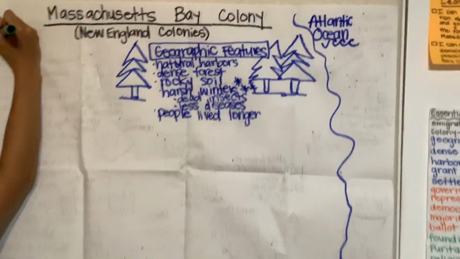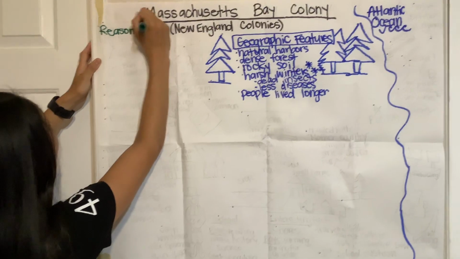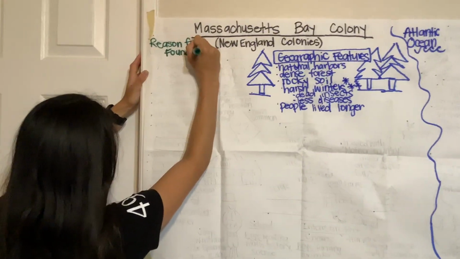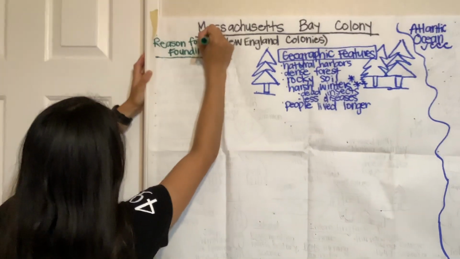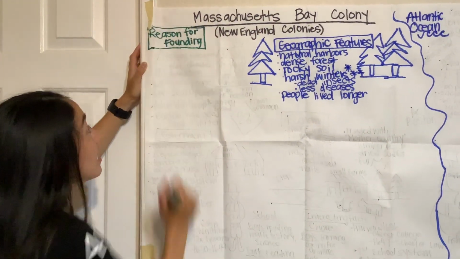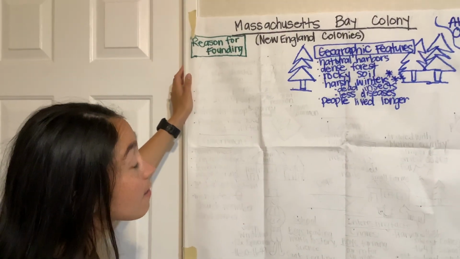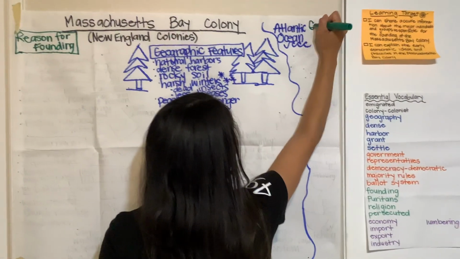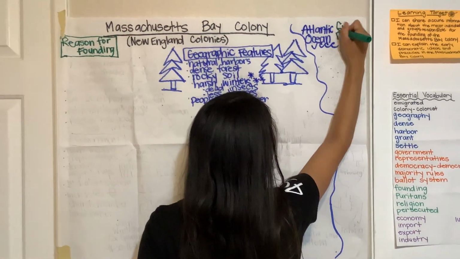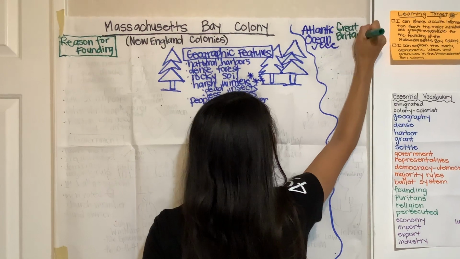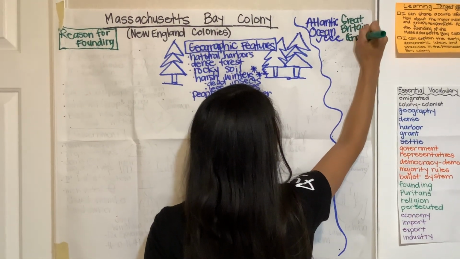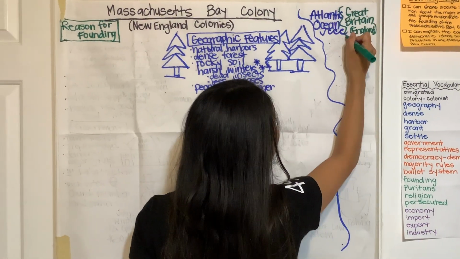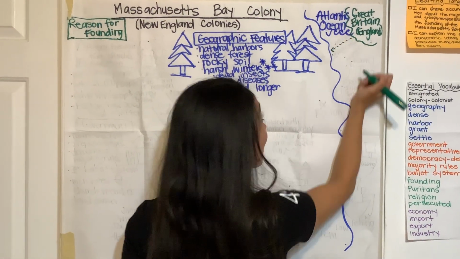Okay, great job. Now that we've talked about the geographic features of the Massachusetts Bay Colony, we're going to talk about the reason for founding. Say that with me. Reason for founding. So, people came from Great Britain. Say that with me, Great Britain. And another name for Great Britain is England. Say that with me, England.